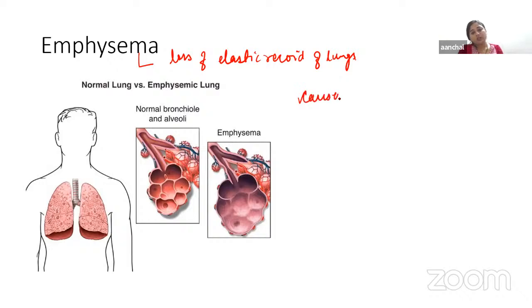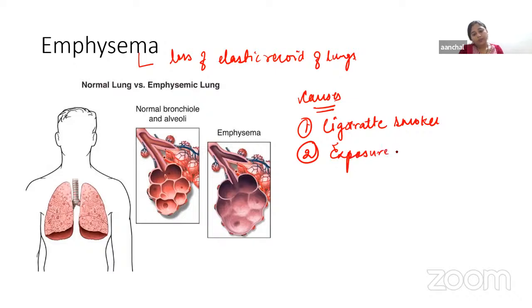Now, what are the causes of emphysema? Various causes are there, a few of which we're going to discuss. It is very common in a person who is a cigarette smoker, or with exposure to oxidant gases, then untreated bronchitis.